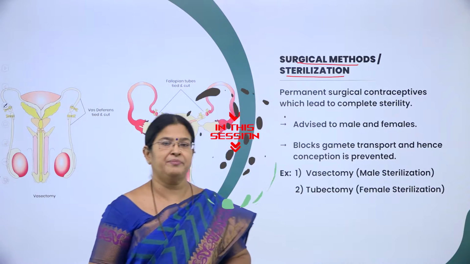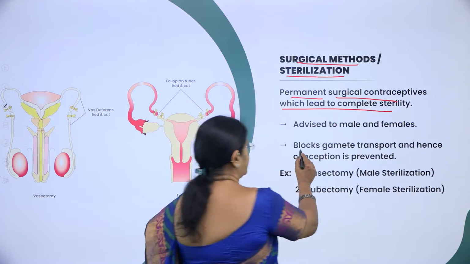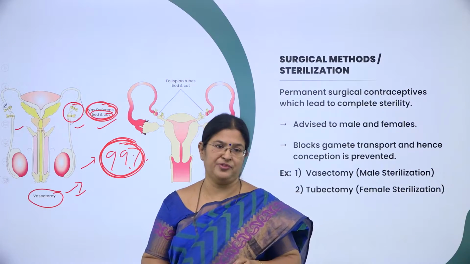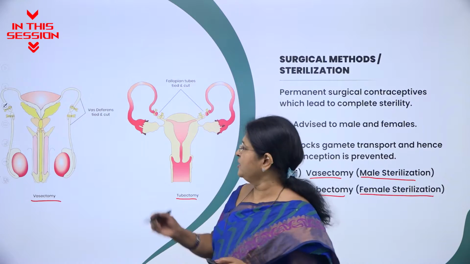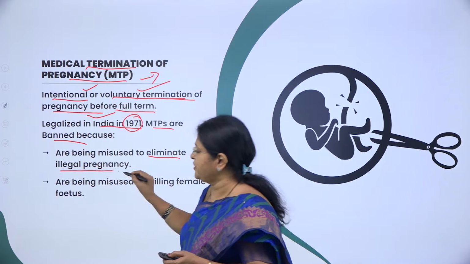So what is the permanent method or the surgical method? It blocks gamete transfer. Vasectomy, which is conducted in male, prevents the transport of the sperm. Each of the fallopian tube is cut and sealed. Why MTP is banned? Misused for what? To eliminate illegal pregnancy.